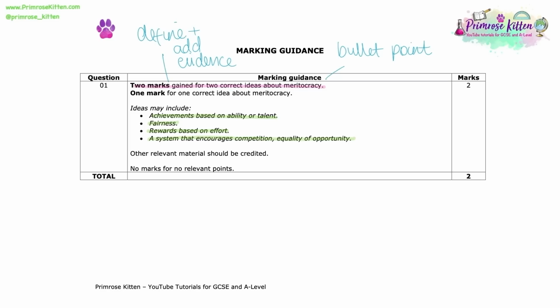So as long as your answer is sociological and it is logical, then the examiner is allowed to award 1 or 2 marks. With that in mind then, let's have a look at a 2 out of 2 answer.